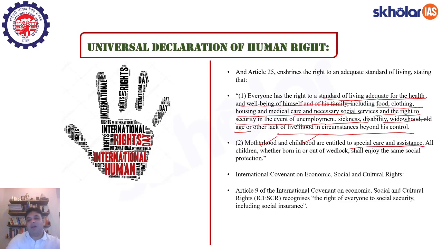Because they are going to lay the foundation of the society in the future, right? So all the children, whether they are born in or out of wedlock, shall enjoy the same social protection. Sometimes children are also born in red light areas where a lot of prostitution activity goes on, but those children are also entitled to the same social protection as somebody who is born in an urban cluster in a well educated family, right?